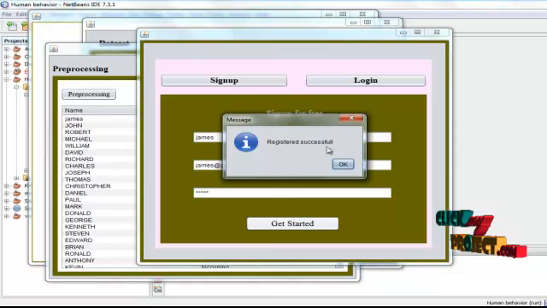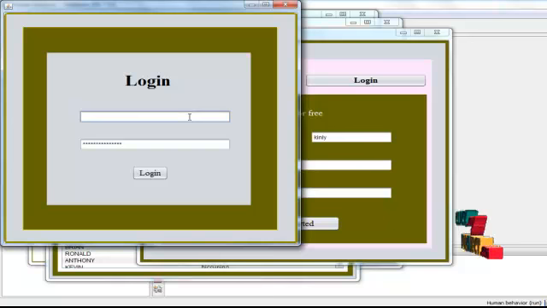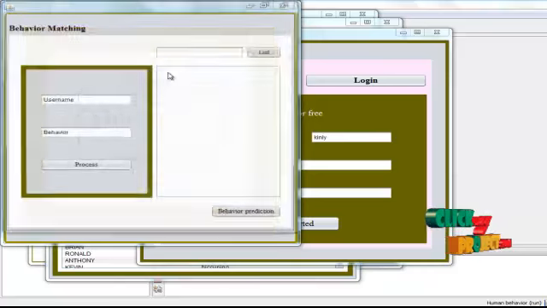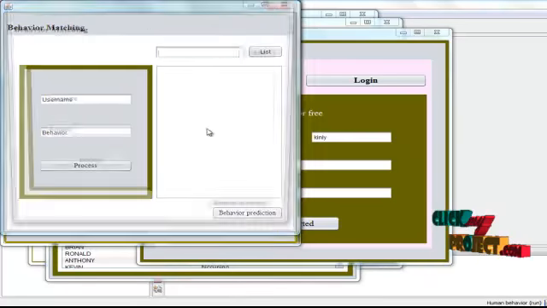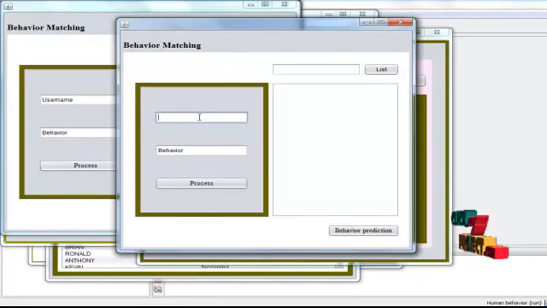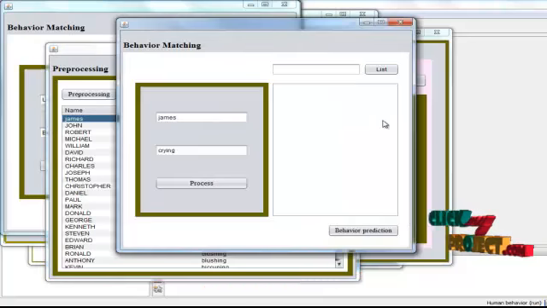Get started. Register successful. Okay, and login. In this I will give James, and the password also James. Logged in successfully. Then you get a screen of behavior matching, which asks for a username. In username I will give James, and in behavior I will give crying, because I have these in the dataset, right? See, I have James and crying as a behavior, so I will give these two.